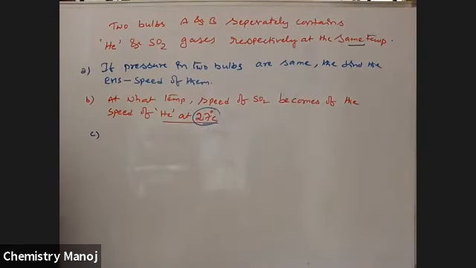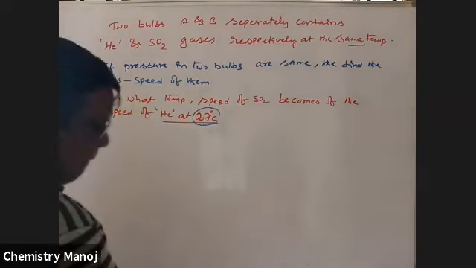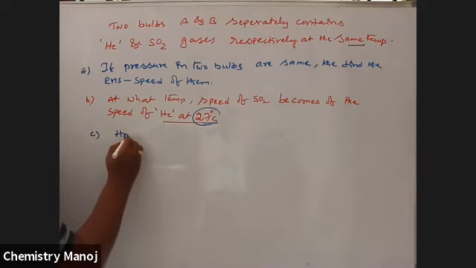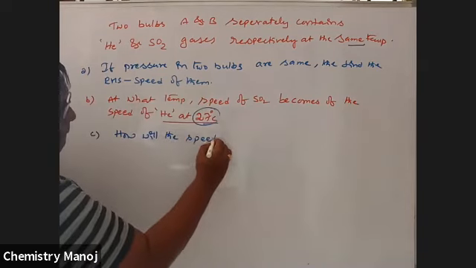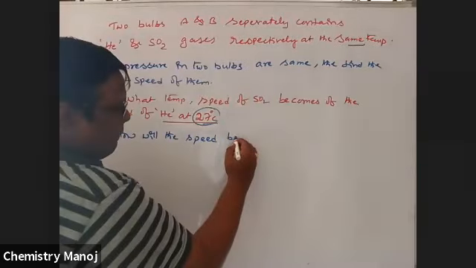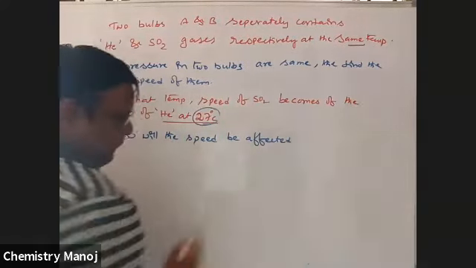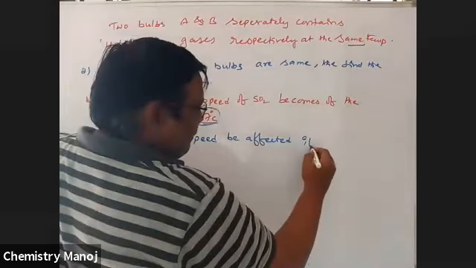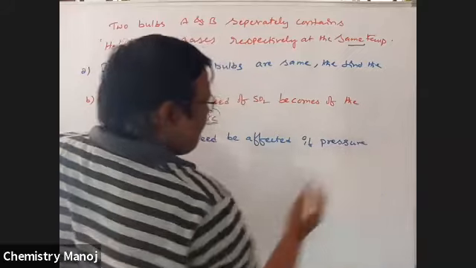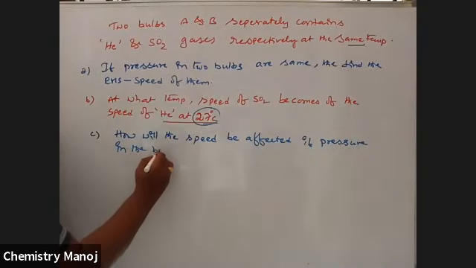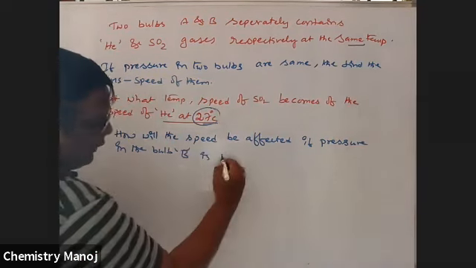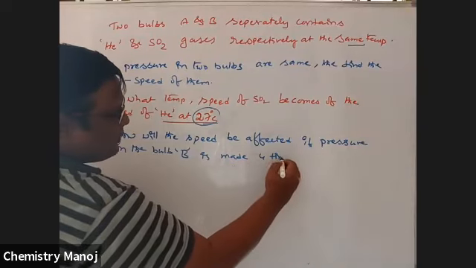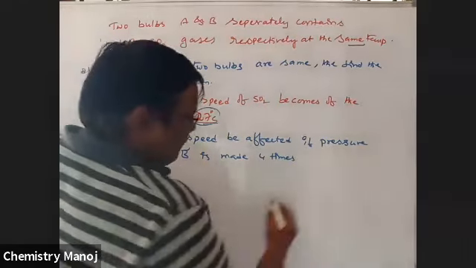That is C. One more question. How will the speed be affected if pressure in bulb B is made 4 times by compression?